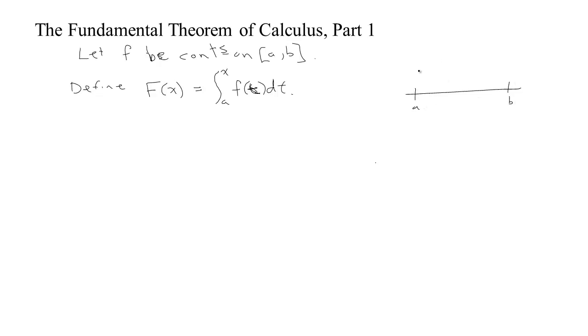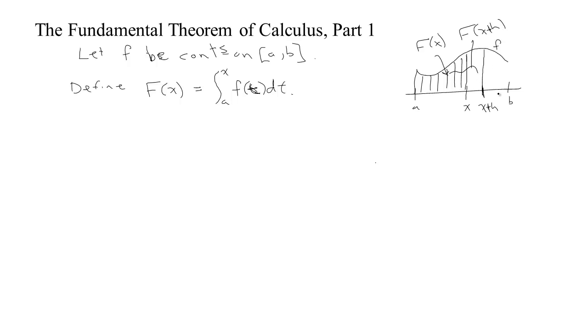Now, if you want to see how capital F works, here's our function little f, and to find the value of capital F, what we're doing is you give me an x, and I'll sum up all the area underneath little f up until I get to x. So that's going to be the value of capital F at x. If you give me a different value for x, like let's say you give me a value that's x plus a bit, then I'm just going to add up more area. So I'll take all that area plus, and that will be f of this other input value.